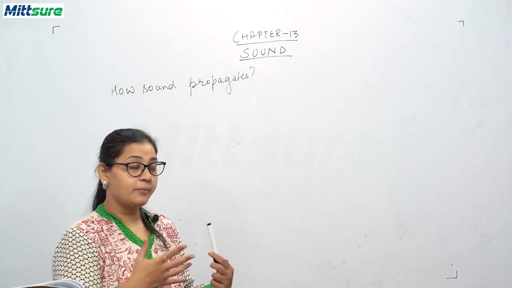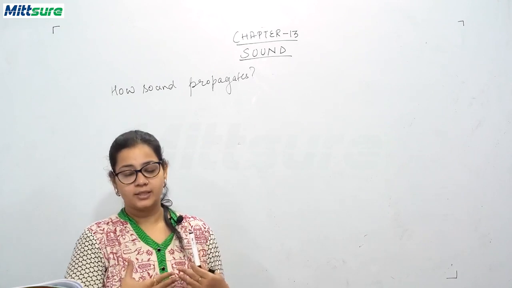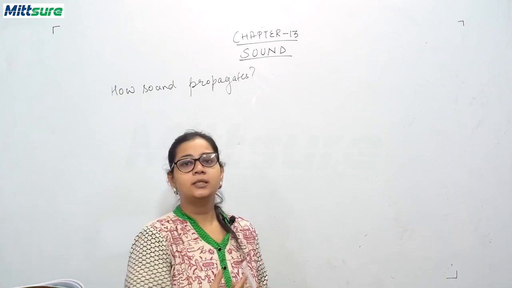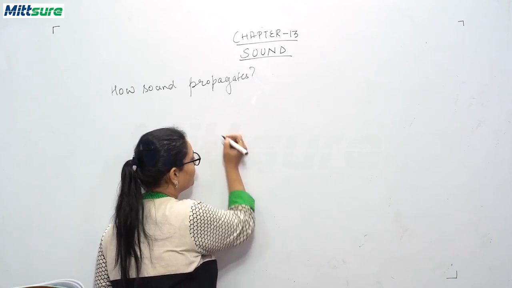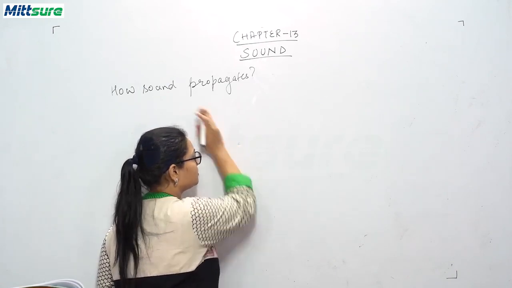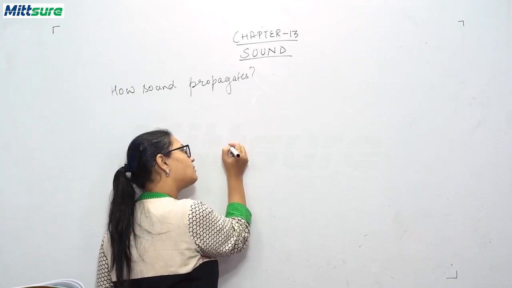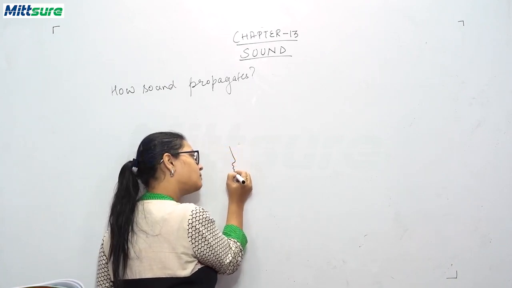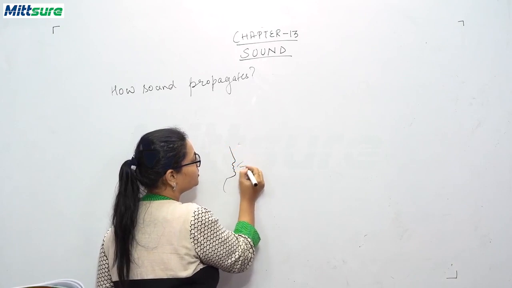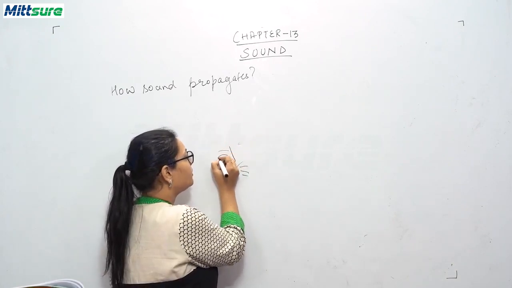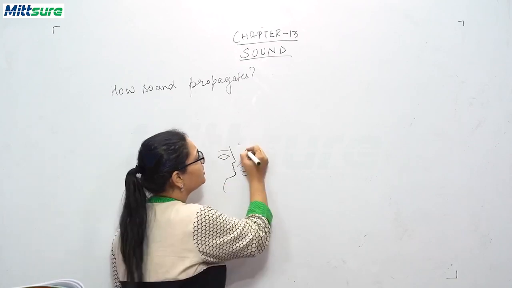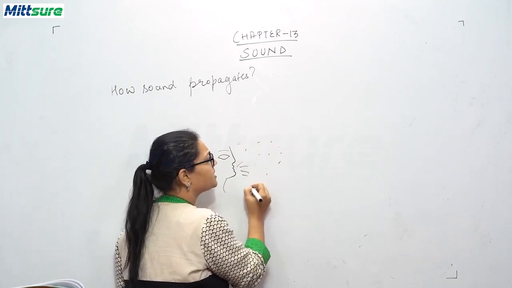What happens when an object vibrates? The air surrounding it... suppose you are producing some sound. When you are producing this sound, what happens? There are air molecules present around you.